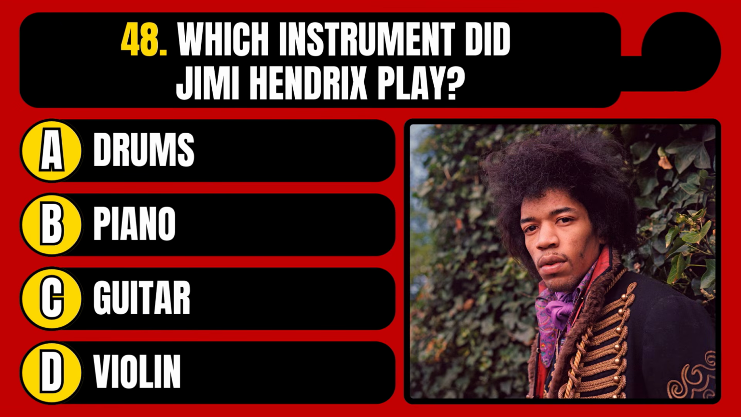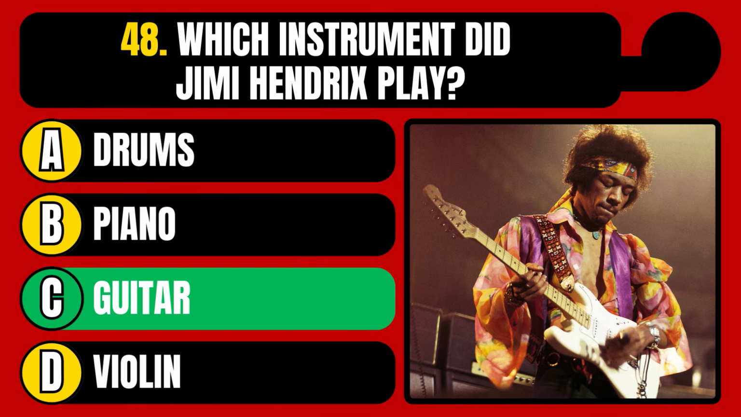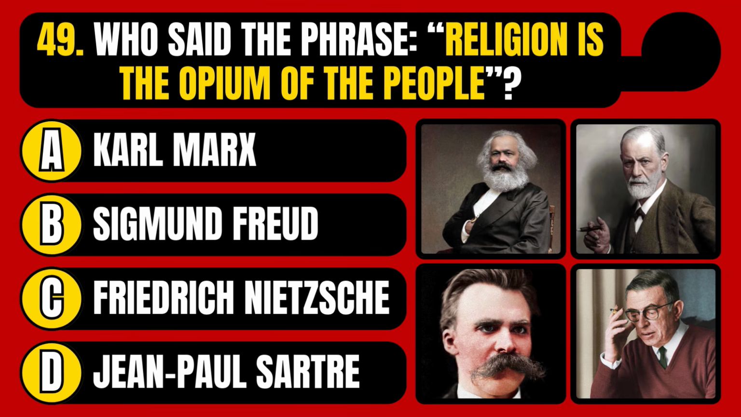Which instrument did Jimi Hendrix play? Drums, piano, guitar, or violin? The correct answer is option C, guitar.